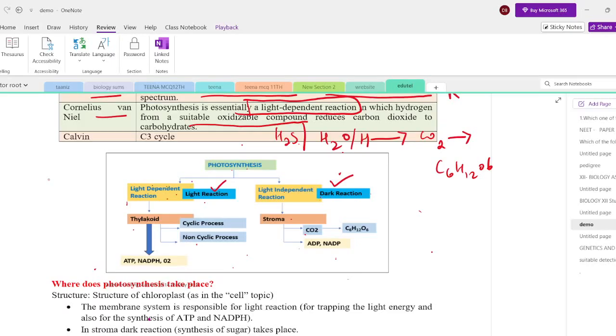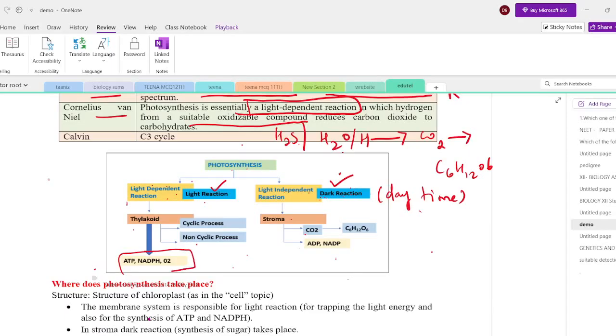And the dark reaction occurs in the absence of sunlight, which means it occurs in the daytime, but it does not need the light energy. That is what you have to remember. Dark reaction does not mean it occurs in the night. That is wrong. The dark reaction also takes place in the daytime. Very important. Understand, students? It occurs in daytime, but in the absence of sunlight.